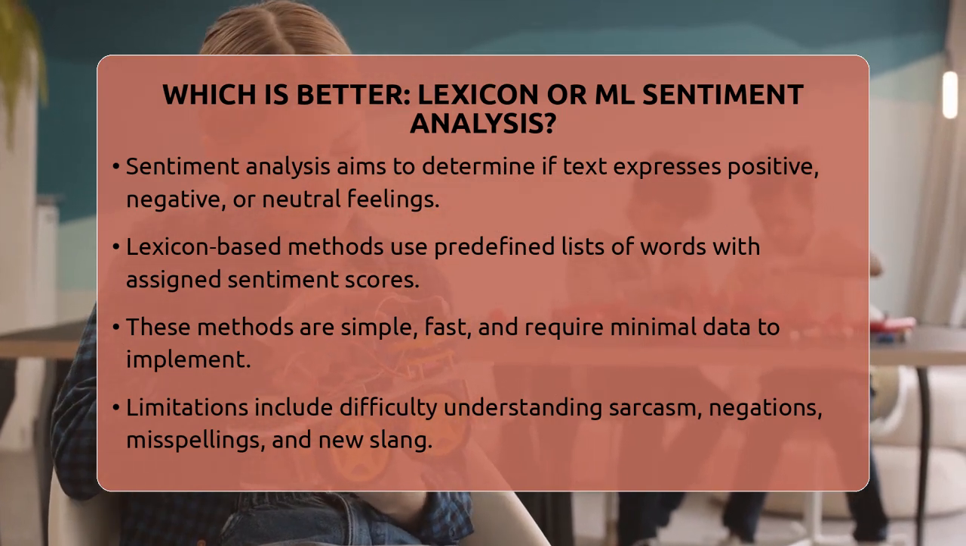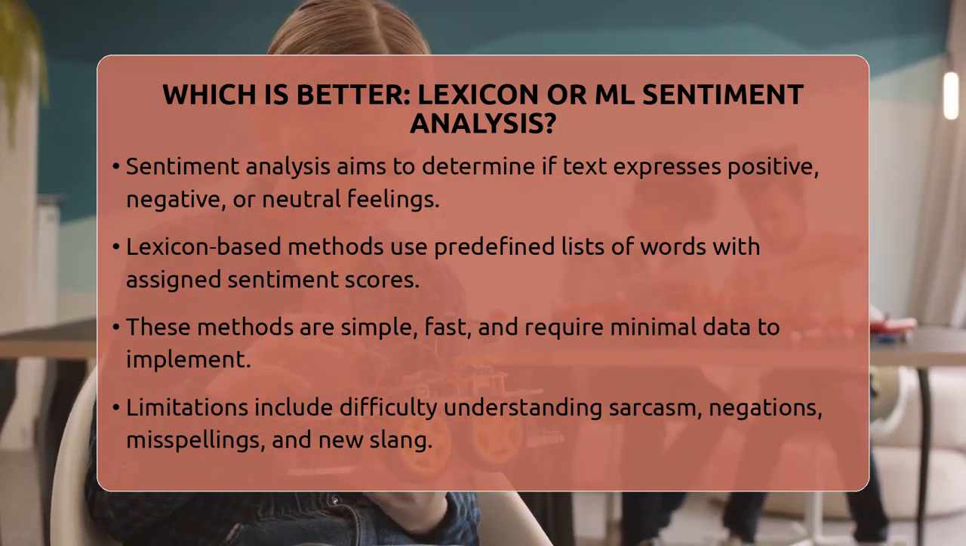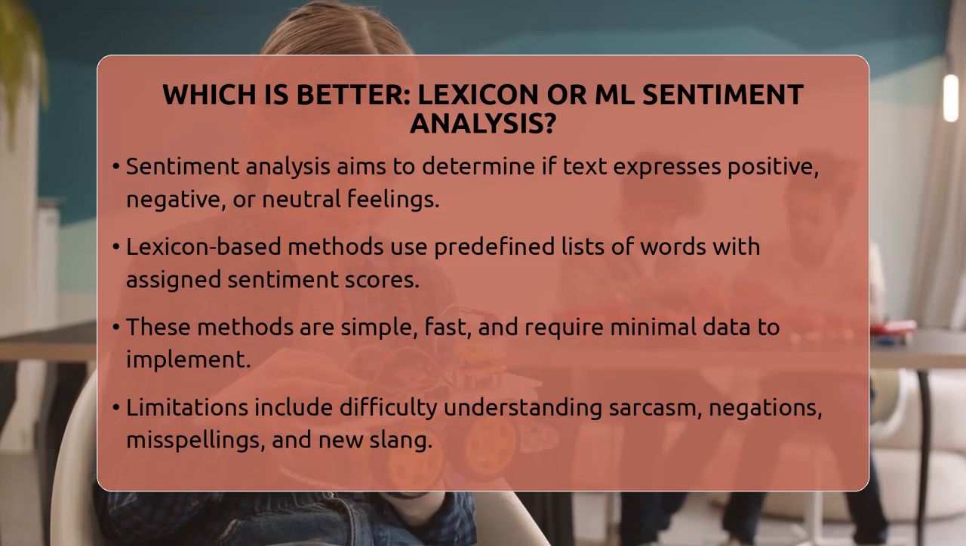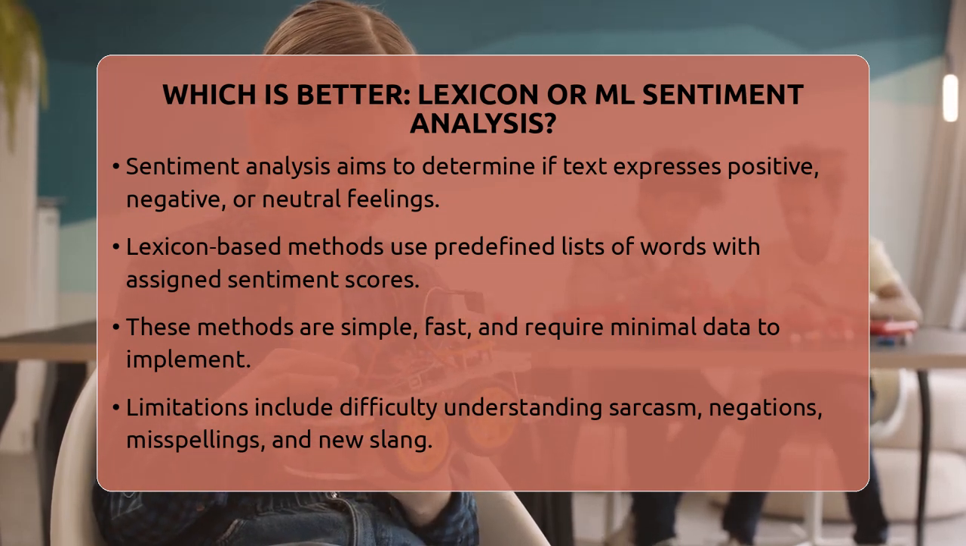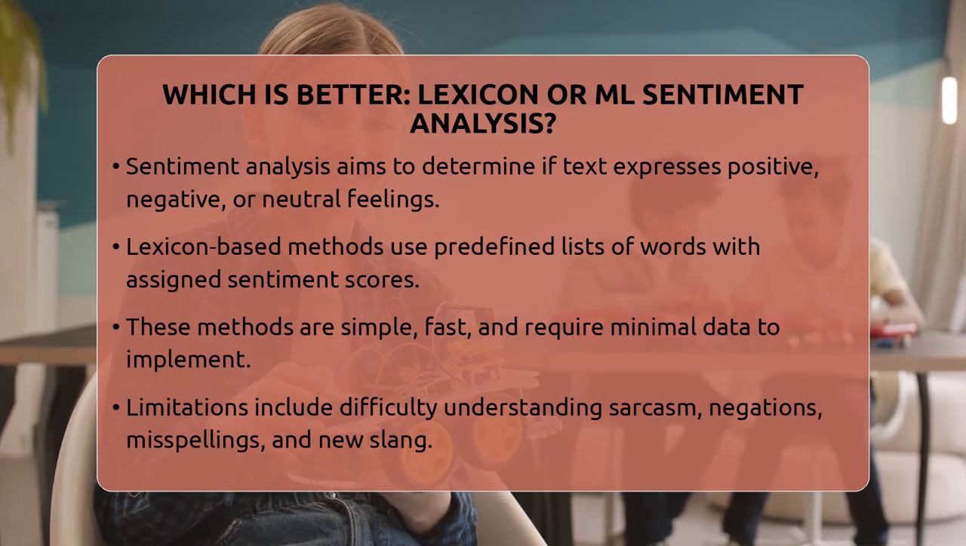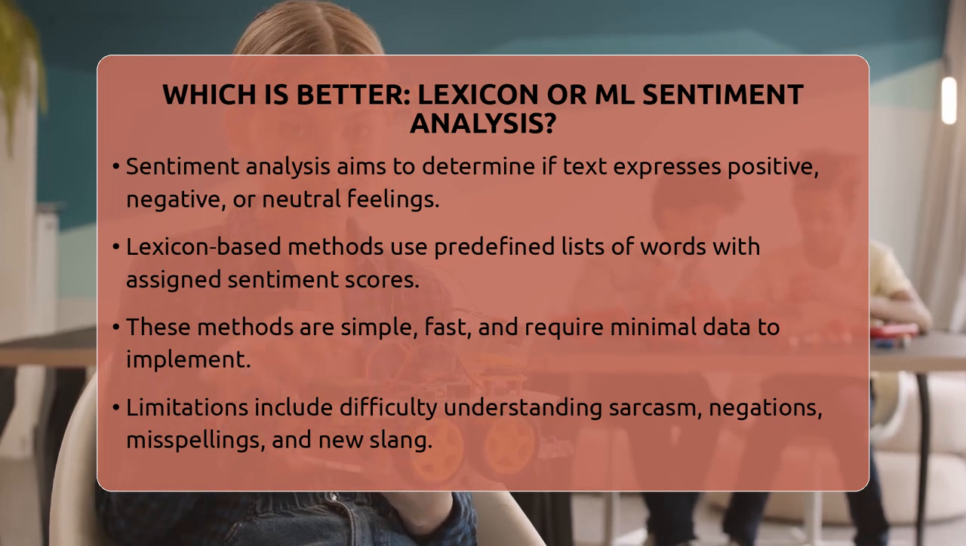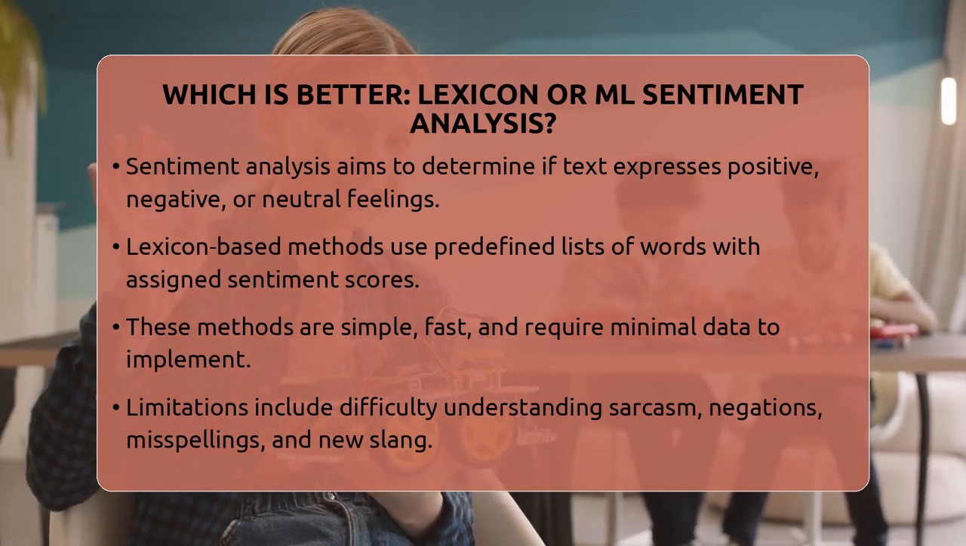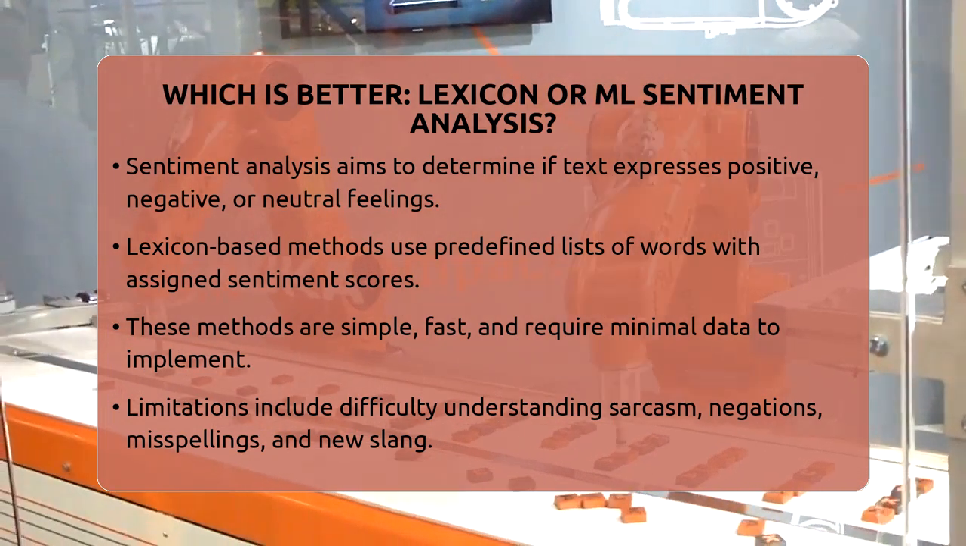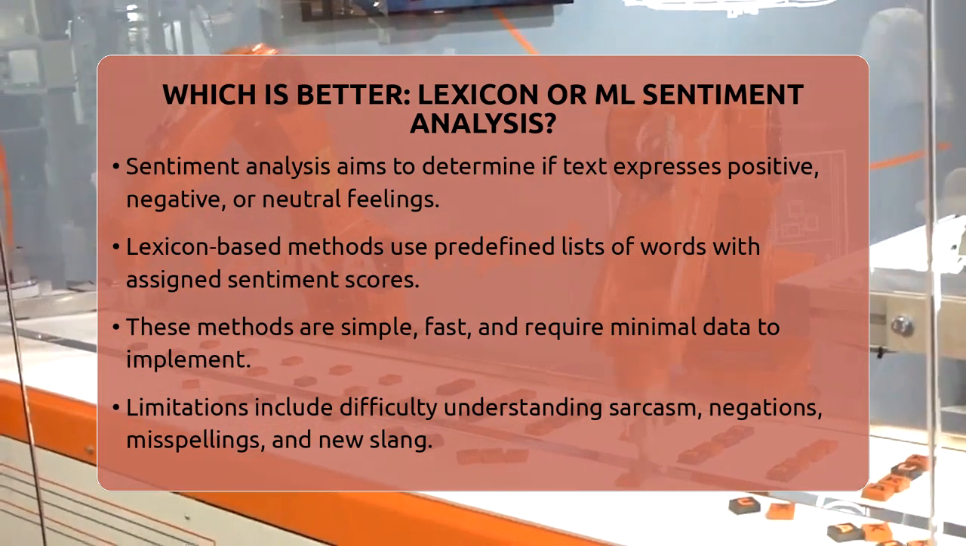Lexicon-based sentiment analysis uses a list of words where each word has a set sentiment score. For example, words like happy or excellent are positive, while sad or terrible are negative. The computer adds up these scores to decide the overall feeling of the text. This method is simple, fast, and doesn't need a lot of data to get started. It's good for quick checks or when resources are limited.